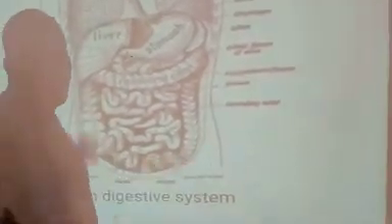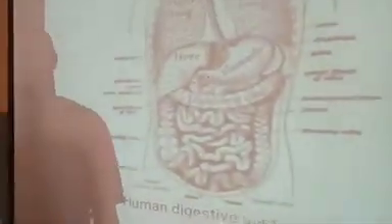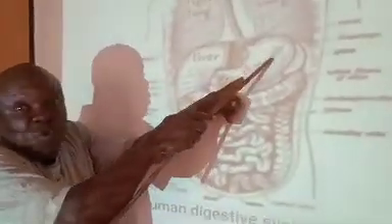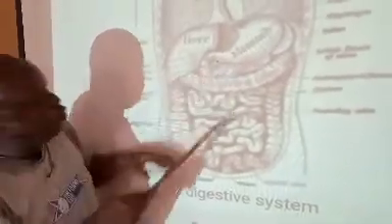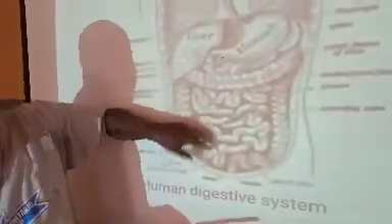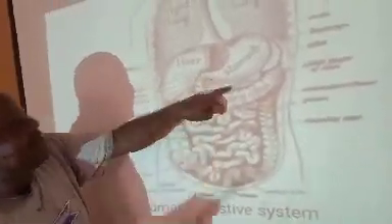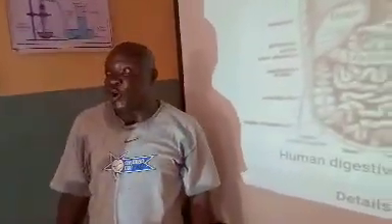But if you did not vomit it because no stomach disorder, then there's a muscle here called the pyloric sphincter. The pyloric sphincter will open up, then that food will be able to gain access into the pancreas here. It won't get into the large or small intestine. This is small intestine here, and this is large intestine. So it goes directly into the pancreas, where another phase of digestion will take place.